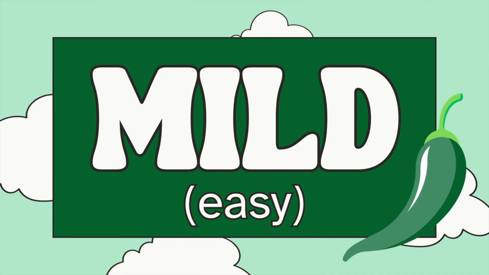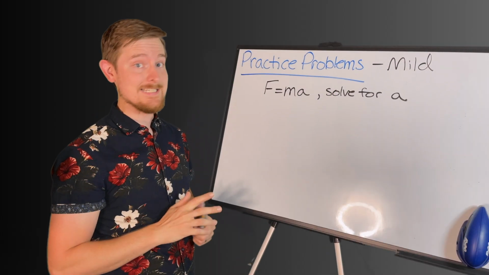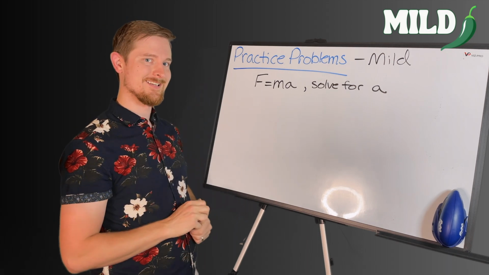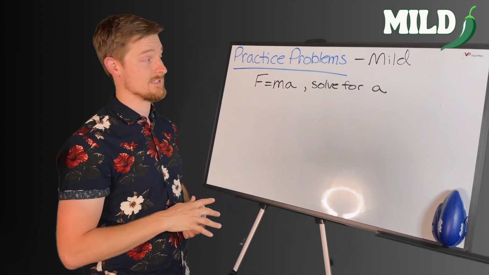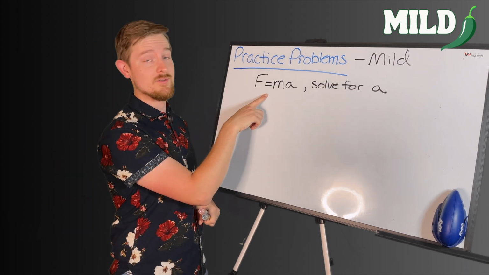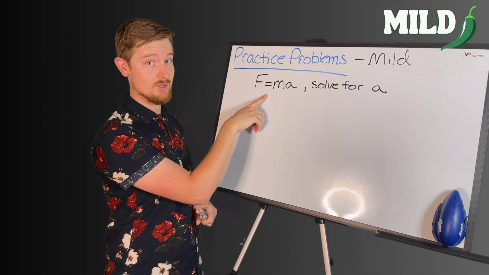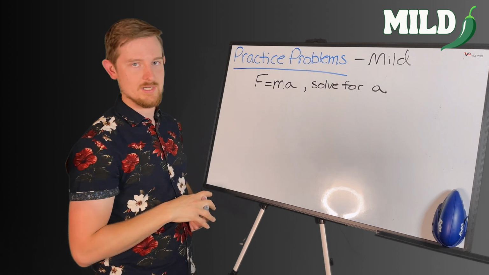We are into our first practice problem for today, and this one is going to be mild. This is an easier problem. It's going to have fewer steps for us algebraically, and hopefully this is a good intro into doing algebra with physics. Now here's the cool thing. I'm going to give you only physics equations that you'll see in your future class to practice with today. No other random equations. These are actual physics equations.